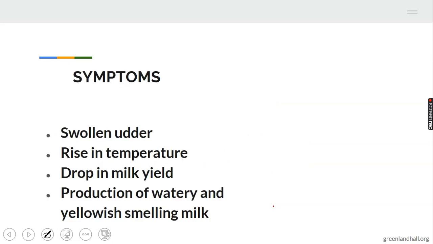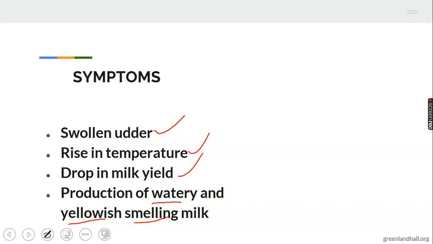Symptoms. What are the symptoms? How would you know that such animal has been affected? 1. Swollen udder. You see the udder of the animal swollen. 2. Rise in temperature. 3. Drop in milk yield. There will be drop in milk yield. 4. Production of watery, yellowish and smelling milk.